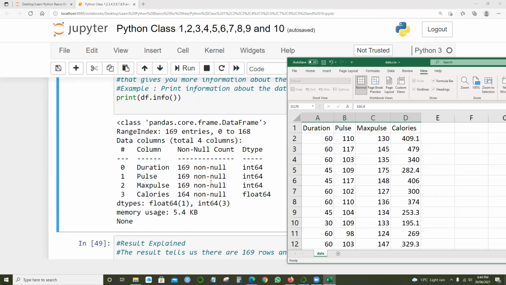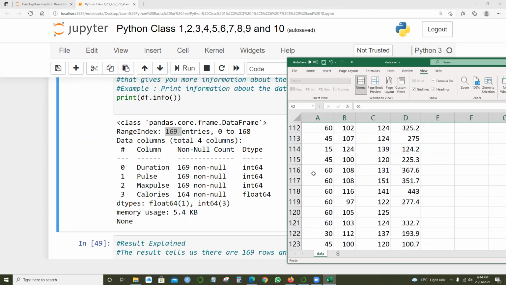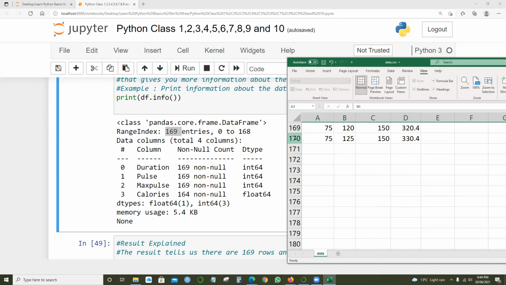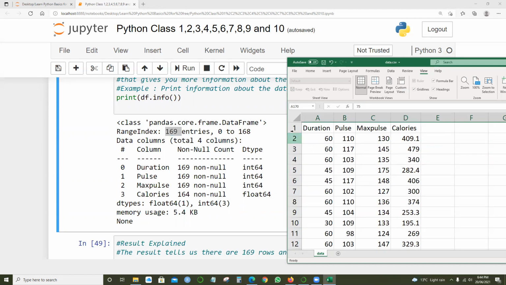Okay. So here what it is trying to say is the integer type, right? They're all the integer types, except this one is a float type, right? Float means we got decimals. So int64, int64, int64. The first three are integers, and the fourth is the floating one, right? So how much memory it's consuming, and the indexing is like 169. 169 in the sense, the first line is the header, and it starts from the second. If you look at the total count, 170, but we need to remove the header. So it will be 169. So total will be 169, right?